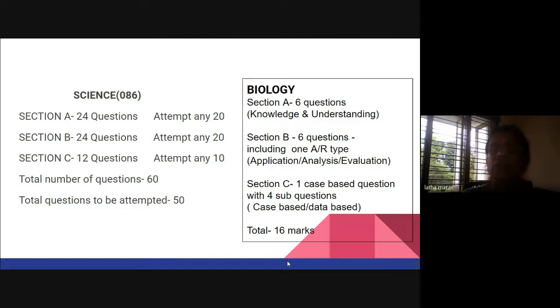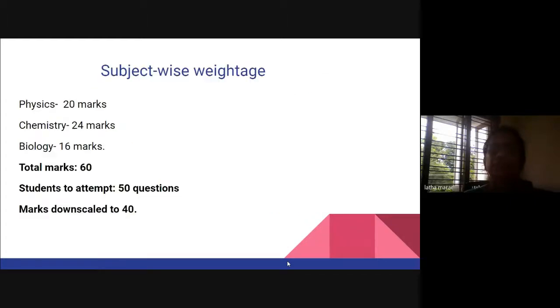When it comes to biology, in section A we have 6 questions, in B also 6 questions, and in C, 1 case-based question with 4 sub-questions. There will be one additional question, and the children can attempt any 5 of them, that is, 5 out of 6 questions. So this is the total marks of science: physics 20, chemistry 24, biology 16.